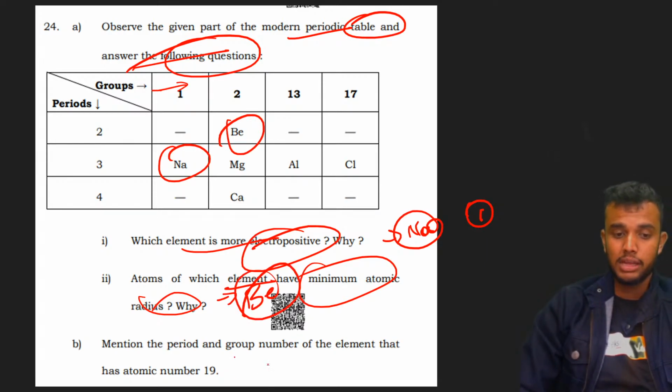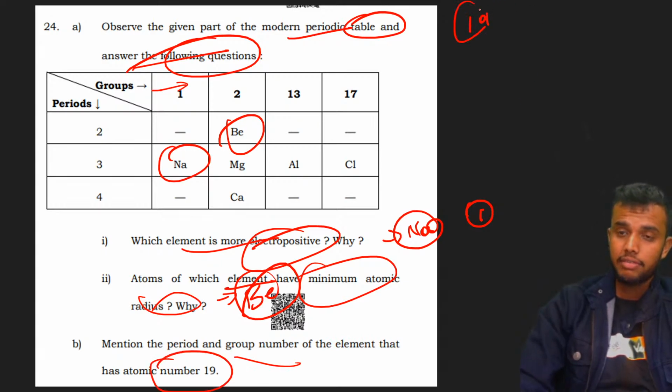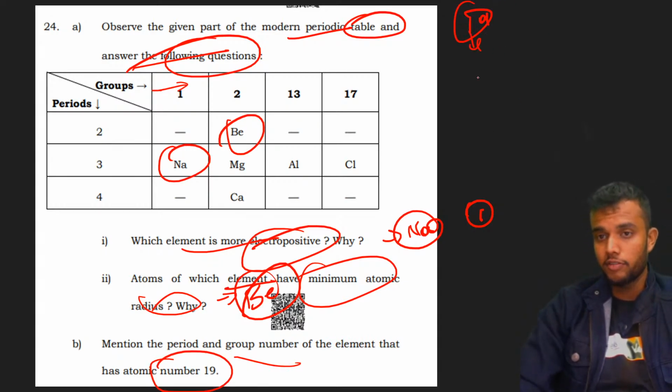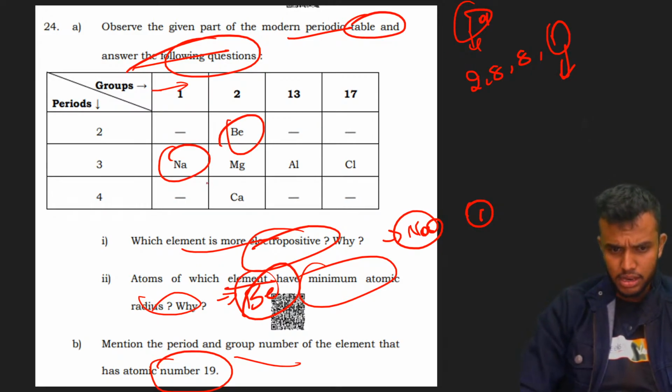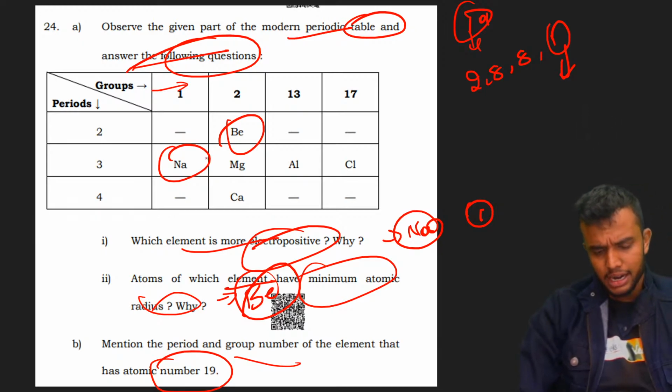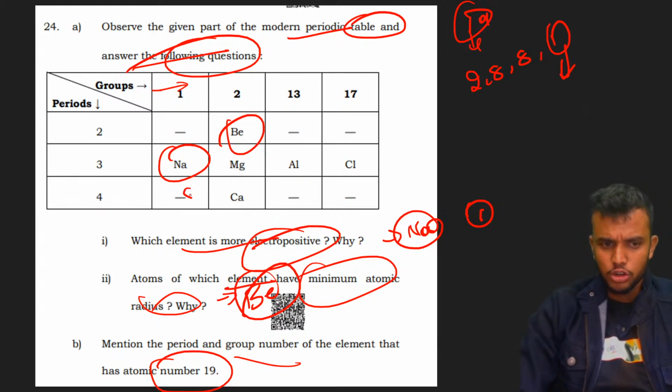Okay, mention the period and group number of the element whose atomic number is 19. What is the electronic configuration? 2, 8, 8, 1. One electron is there, its valence is 1, right? We need to write which element it is and mention the period and the group number. It is first group.